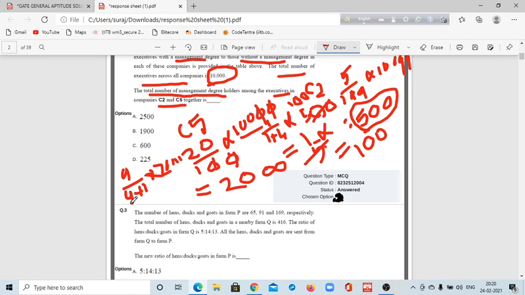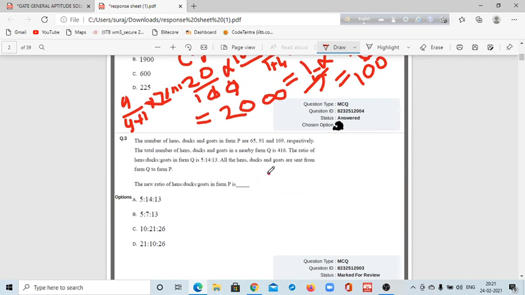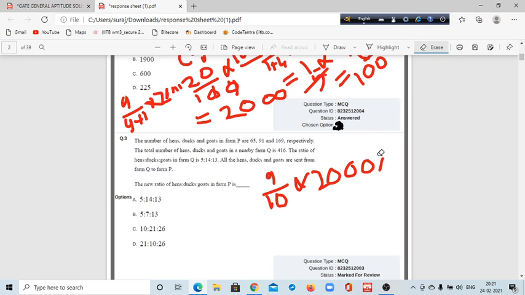So it will be 9 by 10 into 2,000. Sorry, it will be 2,000. So you can eliminate this, and it will be 9 into 2, 18.